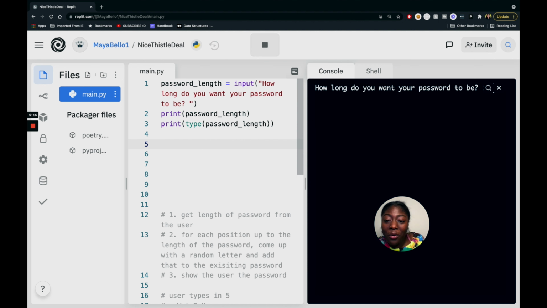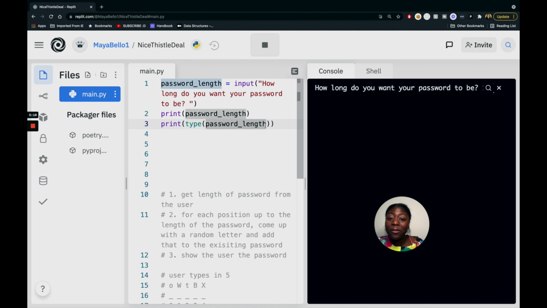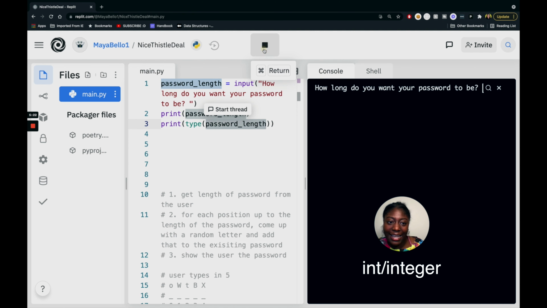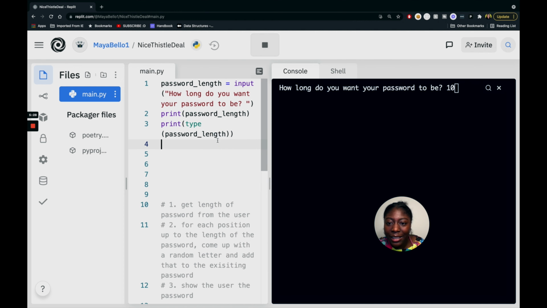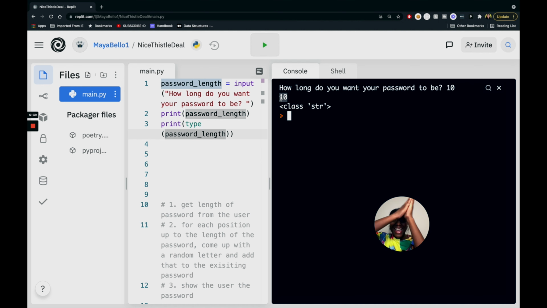So I would expect the type of this to be an int. However, you're going to see it's not an int. So how long do you want your password to be? I'm typing 10. What's going to happen is it's first going to print out the password length, so it's going to print out 10, and then it's going to print out the type of password length. So let's press enter. So it prints out 10, yes.